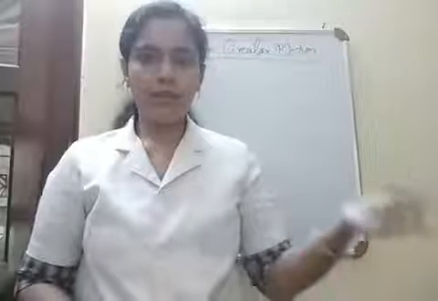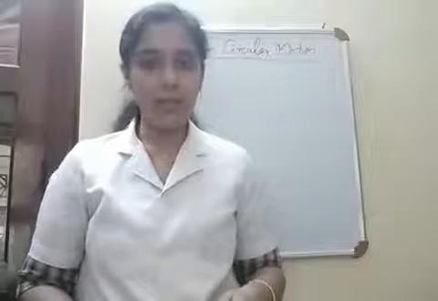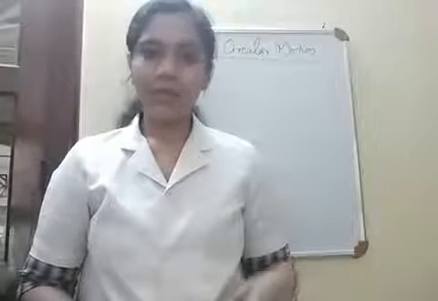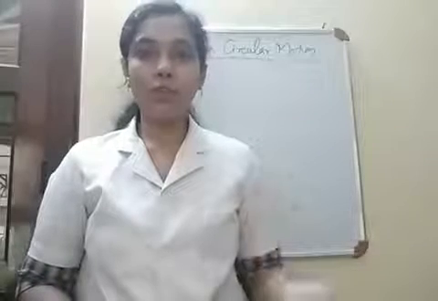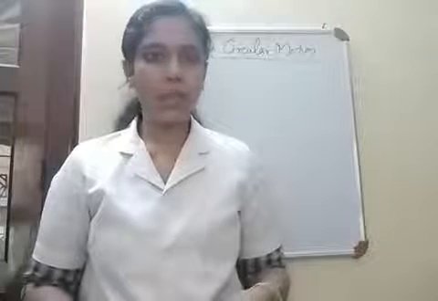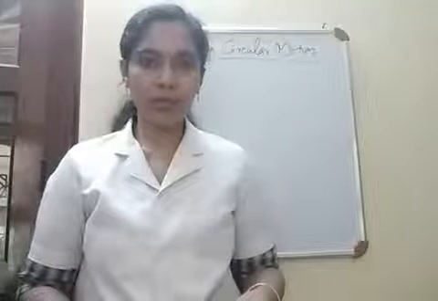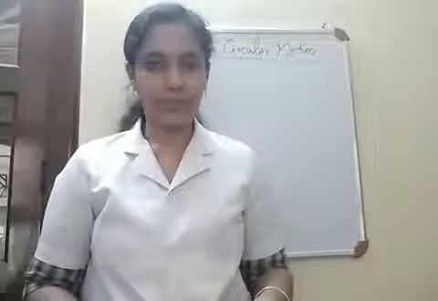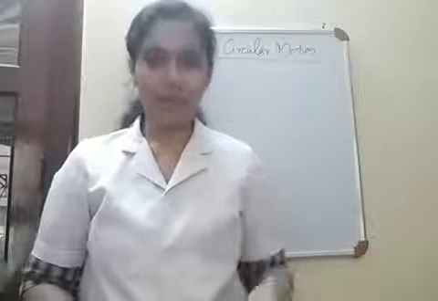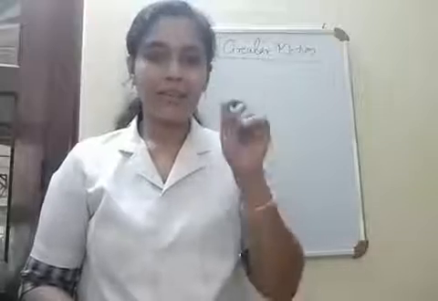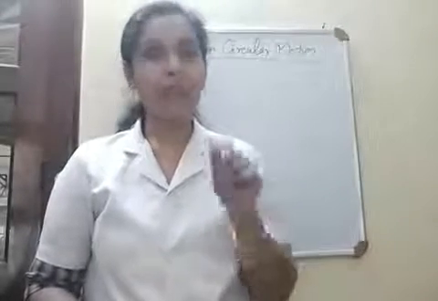Can I ask you one question? Do you think this uniform circular motion is an accelerated motion? Your answer will be no, right? Because in a uniform circular motion, the object is moving with uniform velocity. If velocity is uniform, there is no chance for acceleration. There is no change in velocity. So, uniform circular motion is not an accelerated motion. That will be your answer. But I will say it's wrong. Why? Because there is a change in velocity in a uniform circular motion.